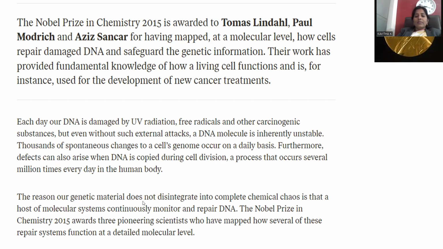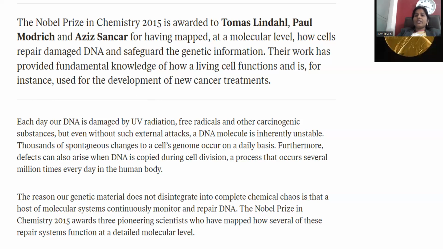The reason our genetic material does not disintegrate into complete chemical chaos is that a host of molecular systems continuously monitor and repair DNA, so there is a natural repairing system in our body. Natural mechanistic tools are available which monitor, safeguard and even repair if damage is there. To a certain extent we can do that, but if the damage is beyond the limit, what happens? We have to go for specific methods of cure.